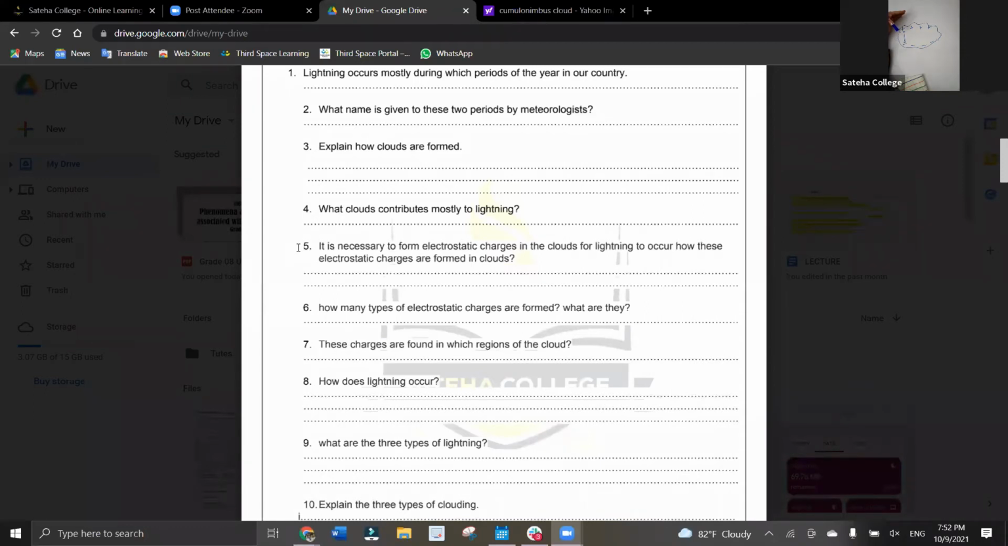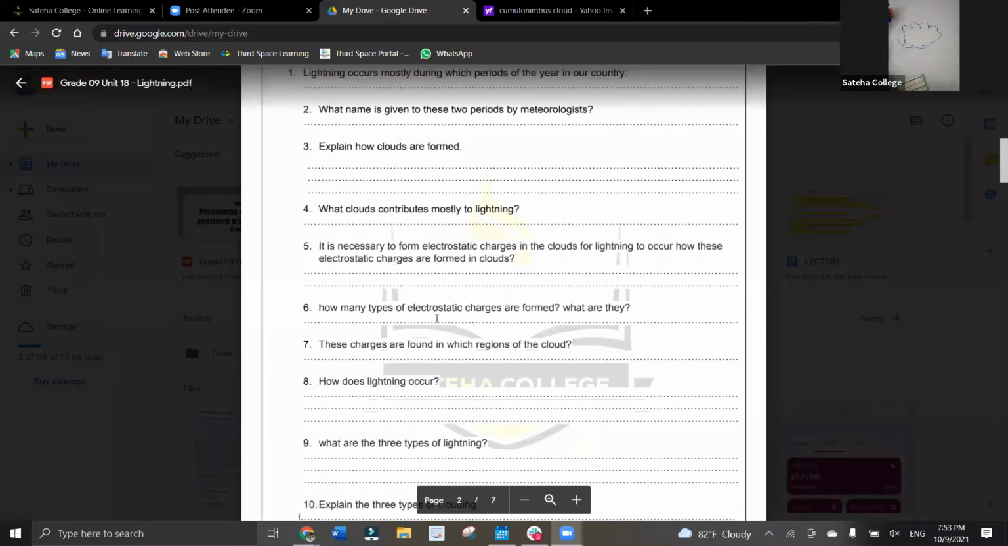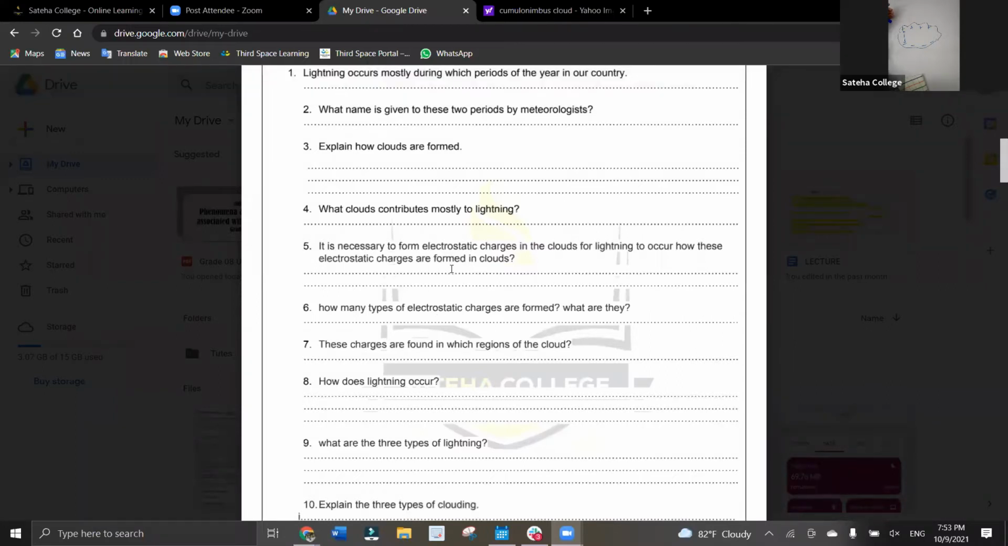Okay, teacher. Now inside this cumulonimbus cloud, there are small snow crystals and water droplets. Because the wind blows from bottom to top, the water droplets will rub each other. Then because of this rubbing, electrostatic charges will be formed. Very good. Well done, Amhar. Okay, so now we know how an electrostatic charge is formed, right?